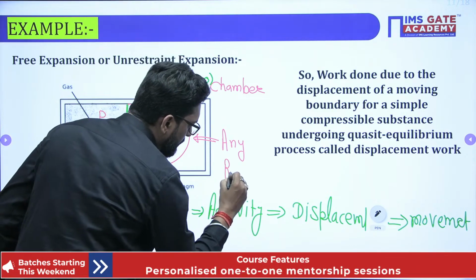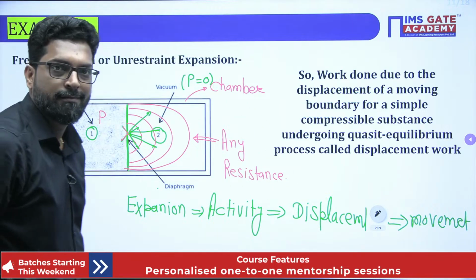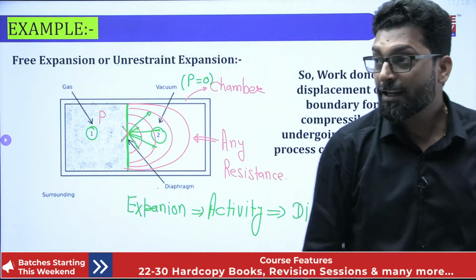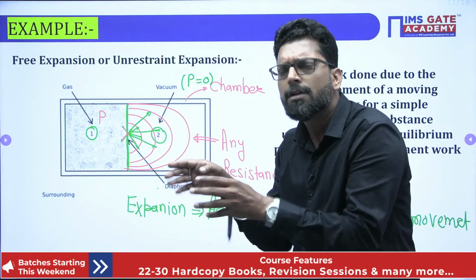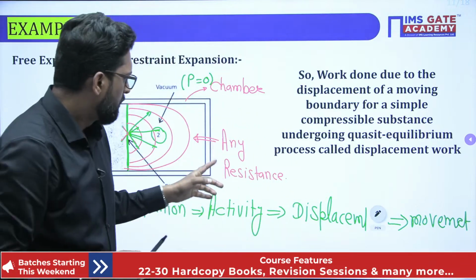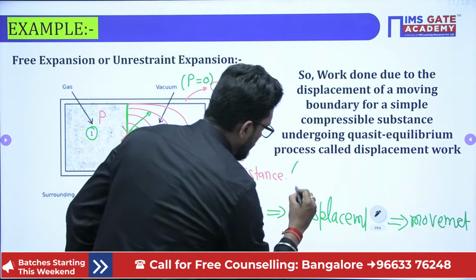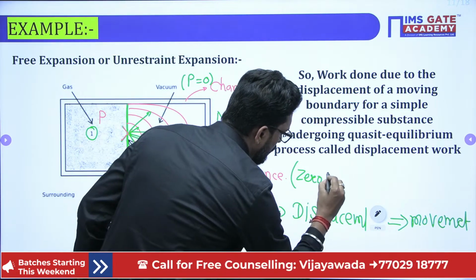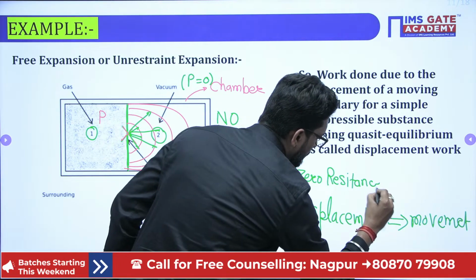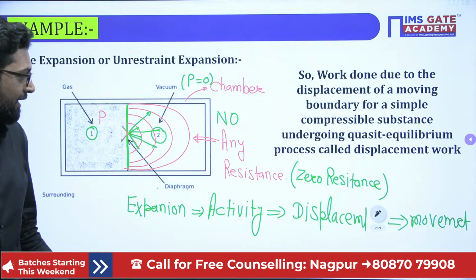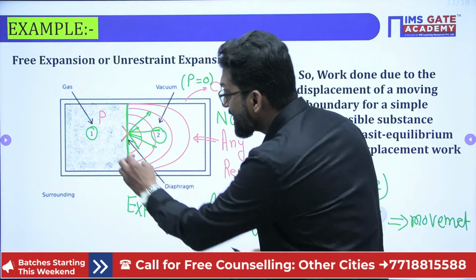Then you do the activity against zero resistance. No resistance, that means zero resistance. In this case, the system will expand.